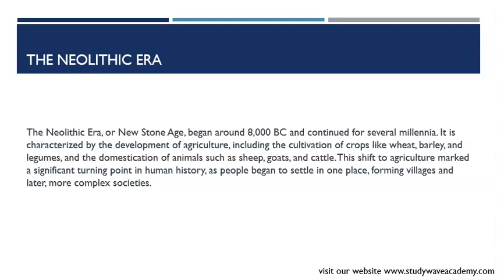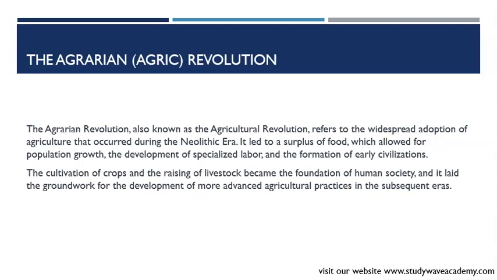People learned to plant crops like wheat and raised animals like cows. They built villages and stayed put instead of wandering. Okay? Next is the Agrarian Revolution.